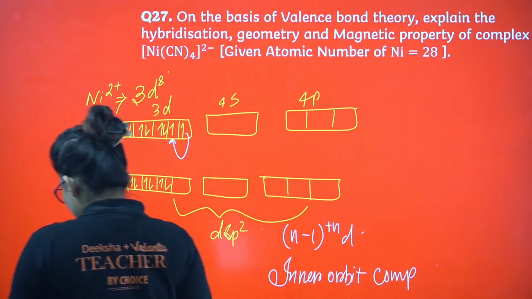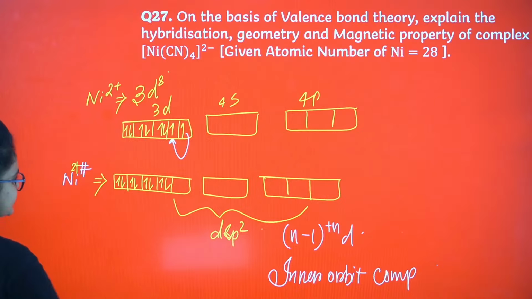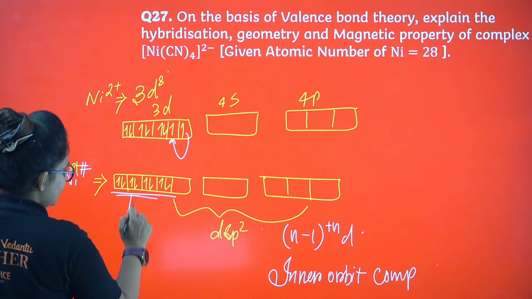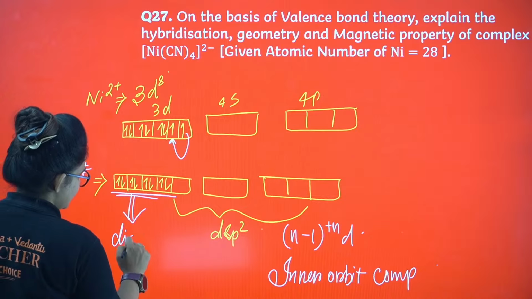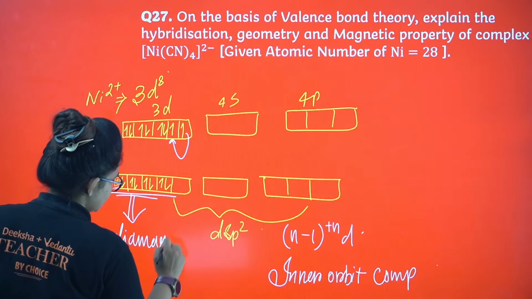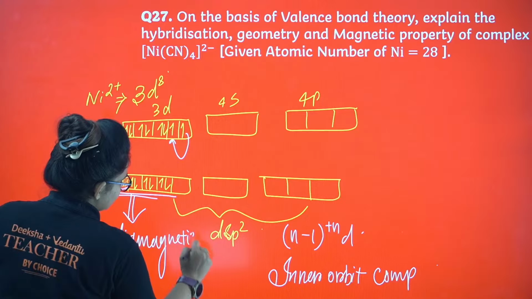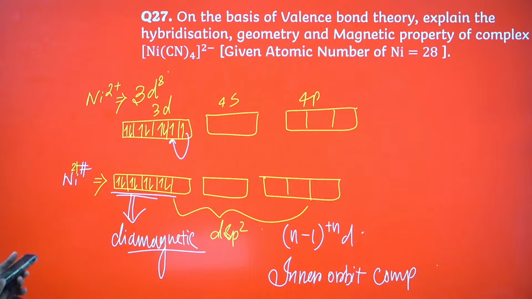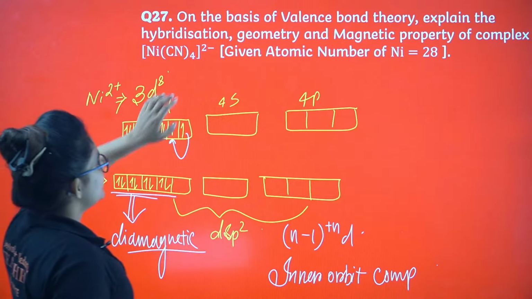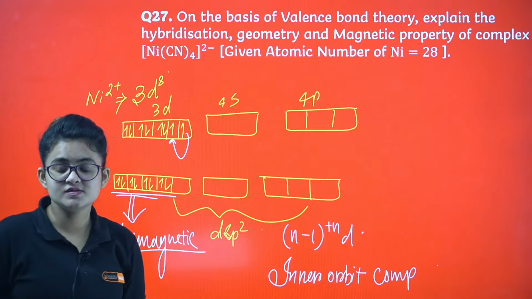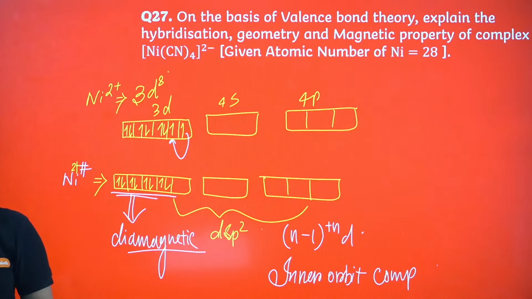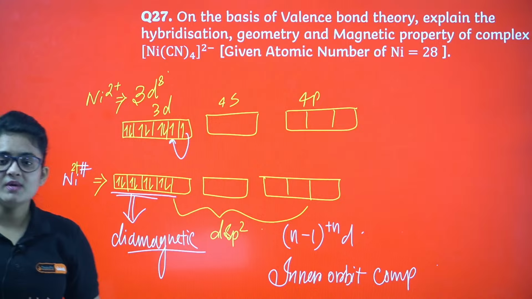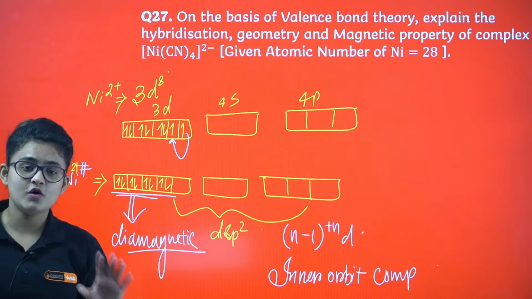Okay, and what about the magnetism? Tell me. There is no unpaired electron at all, and hence you can say it is diamagnetic in nature. Okay, now tell me about the shape. Tell me about the shape, geometry. Whenever cyanide is 4 here, right? Whenever you will see that I am having 4 ligands out of it.